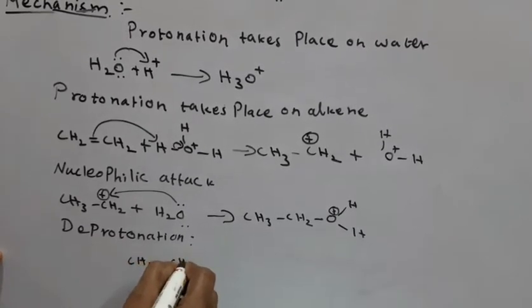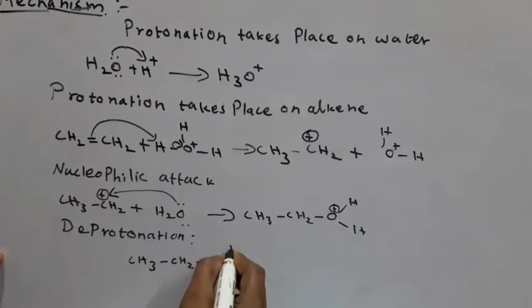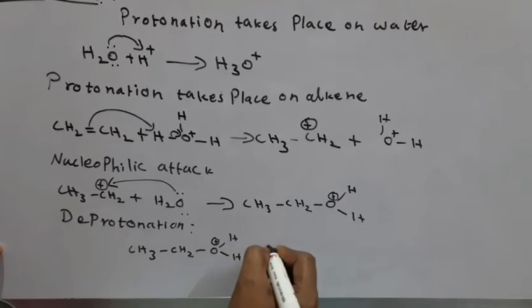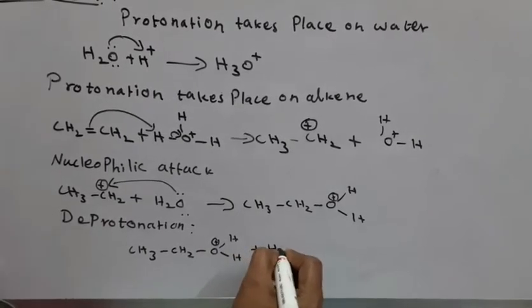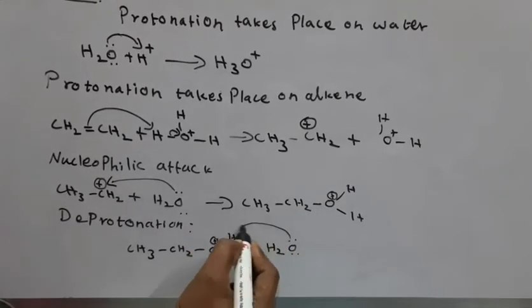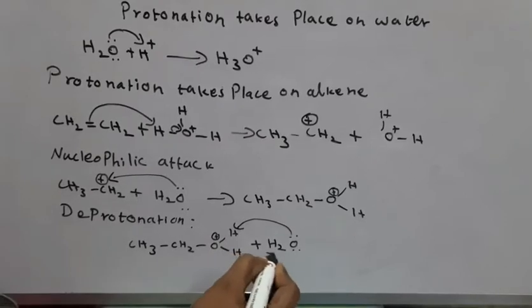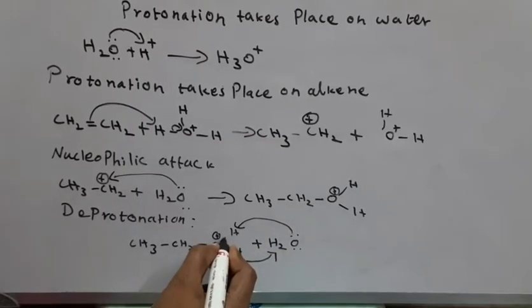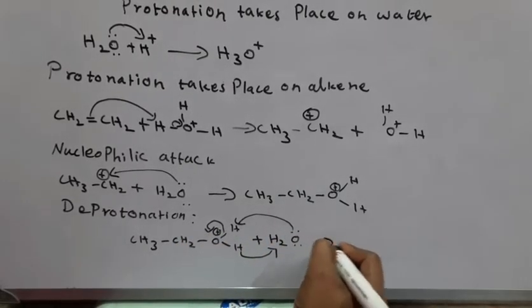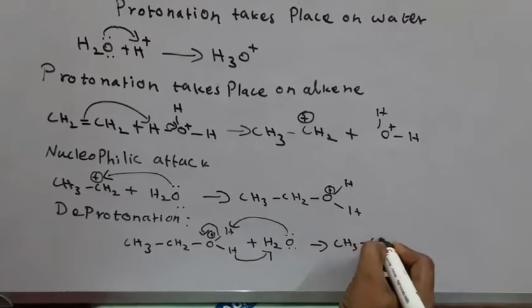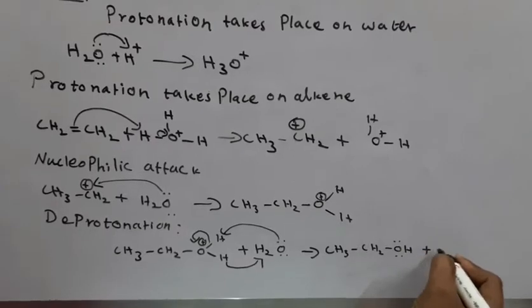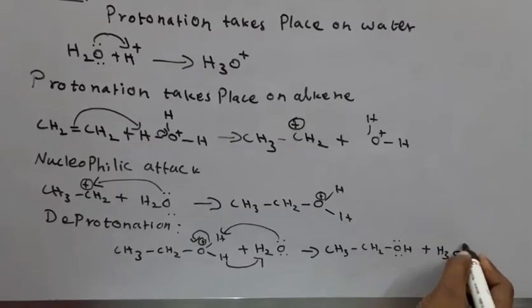CH3 bond CH2 bond O, then H. H plus, deprotonation takes place, H2O. Here, this bond is neutralized with this oxygen. So what do you get? CH3 bond CH2 OH, and H3O plus returns back.